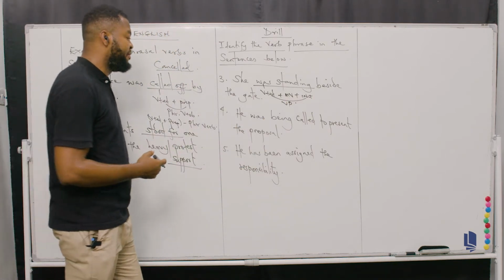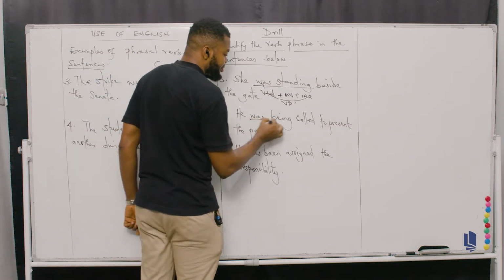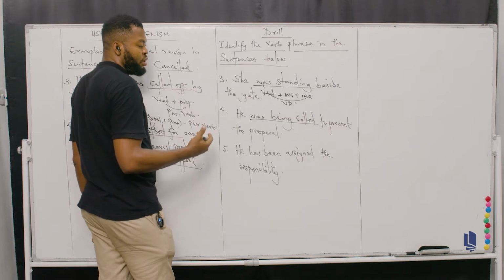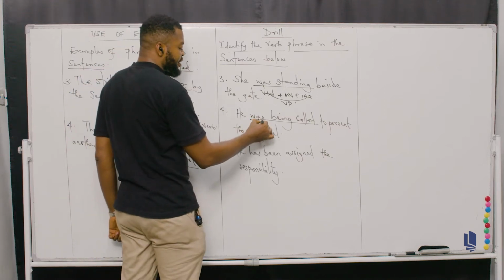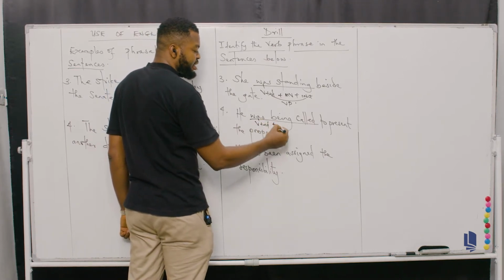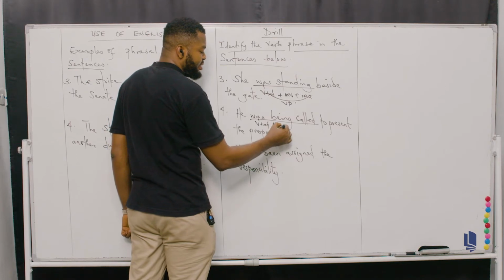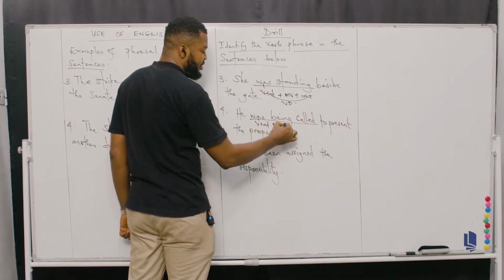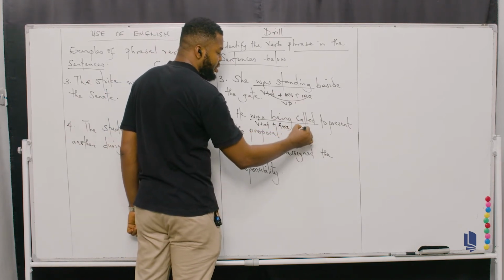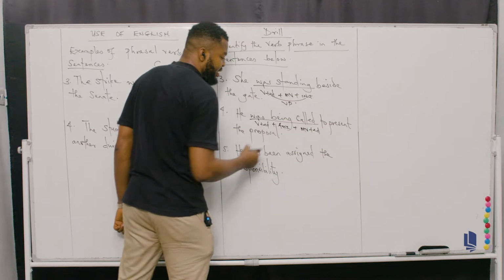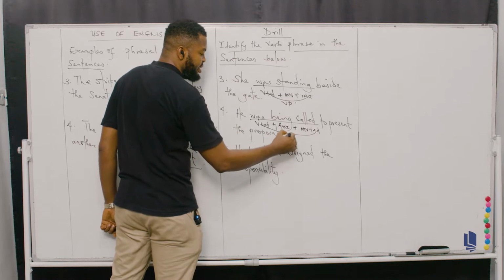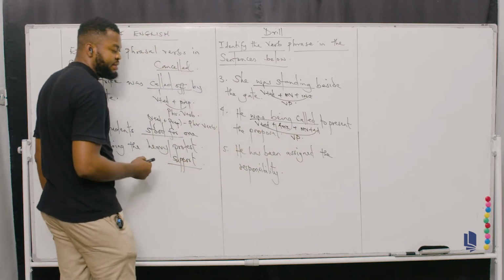The next one, which is number 4, what's the verb? Was being called. Okay, was being called. So this is verb plus ed, that's in the past tense form. Then here, "was" is an auxiliary verb. Being is an auxiliary verb. This is also an auxiliary too. Plus called, that's main verb plus ed. Can you see that now? So if I combine this together, I'll form a verb phrase. Okay, that's VP, that's verb phrase.